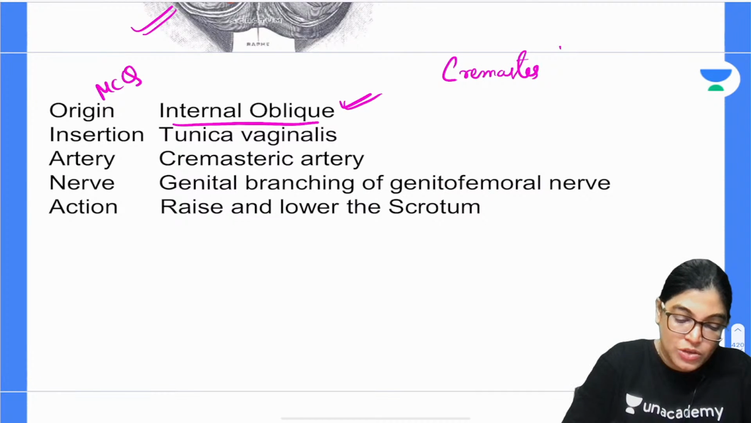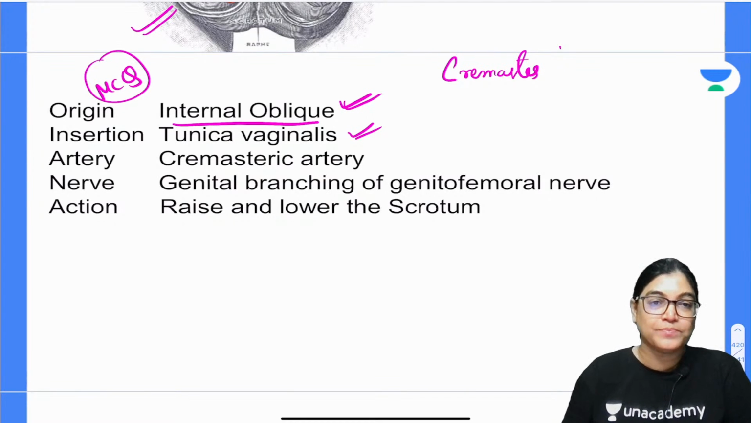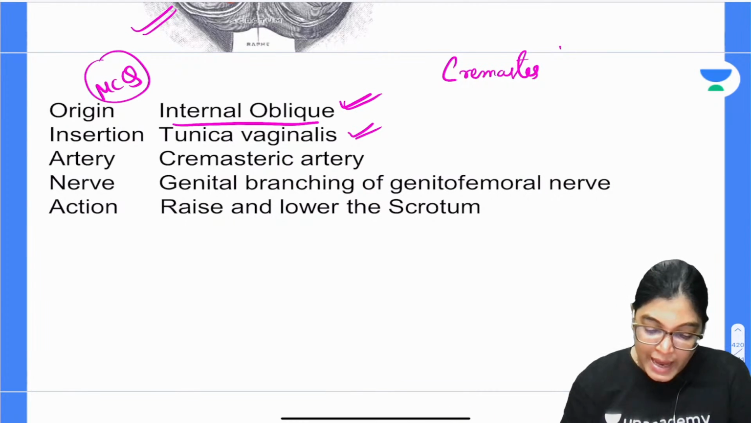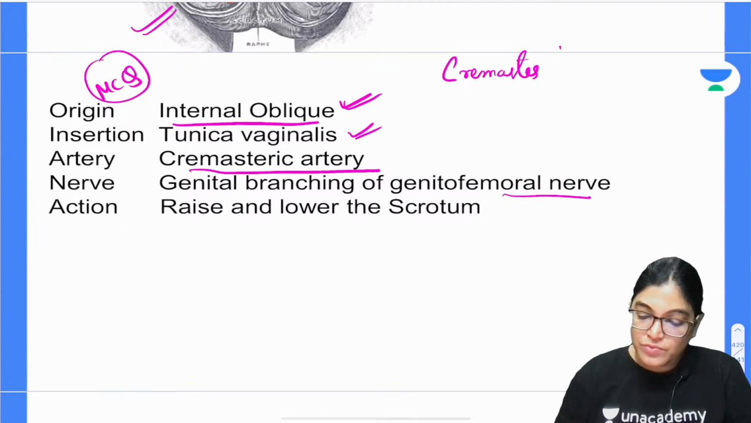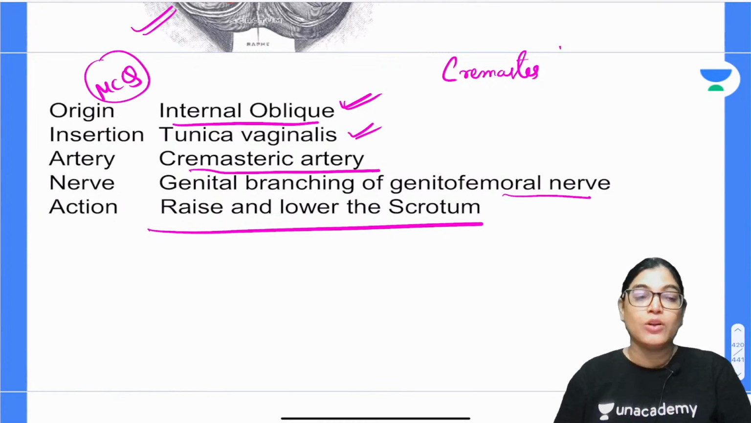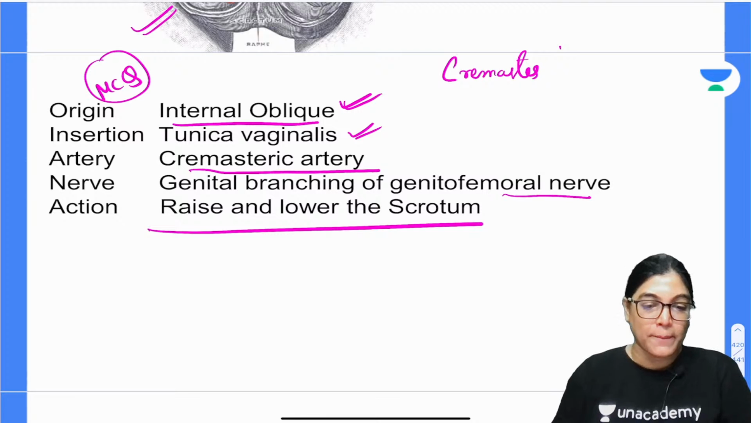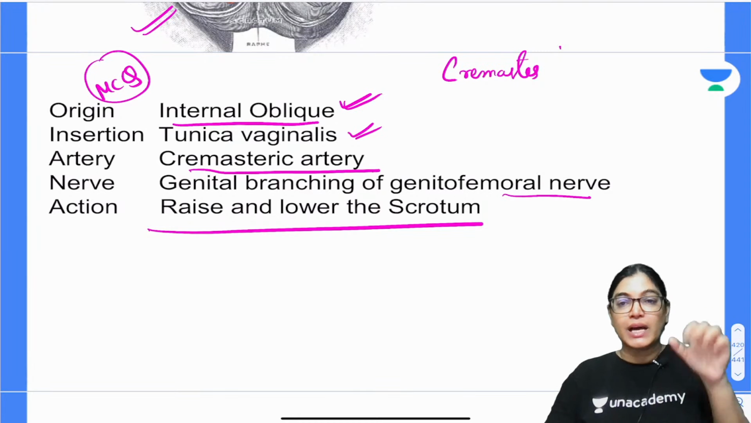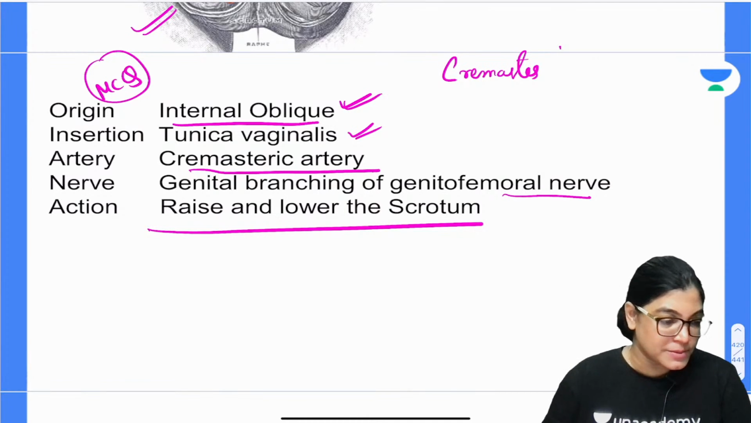This is also asked as an MCQ. What about the insertion? It gets inserted into the tunica vaginalis layer of the spermatic cord, and its arterial supply is the cremaster artery. The nerve innervation is the genital branch of genitofemoral nerve, and the action is raising and lowering the scrotum. What is the action of the cremaster muscle? It raises and lowers the scrotum. The cremasteric reflex is elicited by stroking the medial aspect of the thigh region, and we can see the cremasteric reflex.